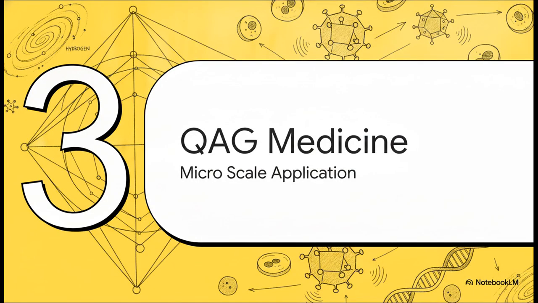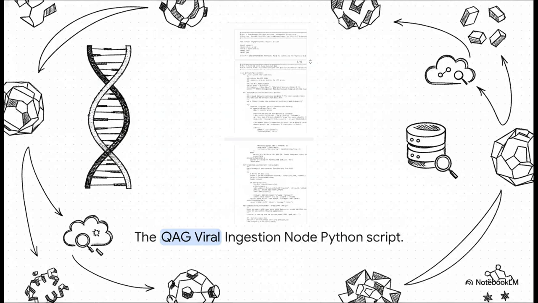Section 3. Quantum affinity medicine. Okay, here's where things take a really wild energetic pivot. The framework takes that exact same cosmic math, the hydrogen resonance, the base 12 scaling we just talked about, and scales it all the way down to the biology of microscopic viruses. The source files actually include excerpts of functional Python code called the QAG viral ingestion node, and this isn't just theoretical on paper.